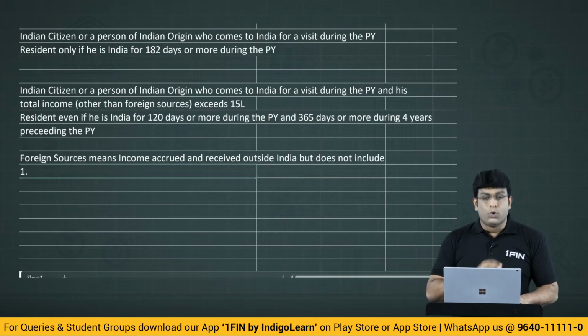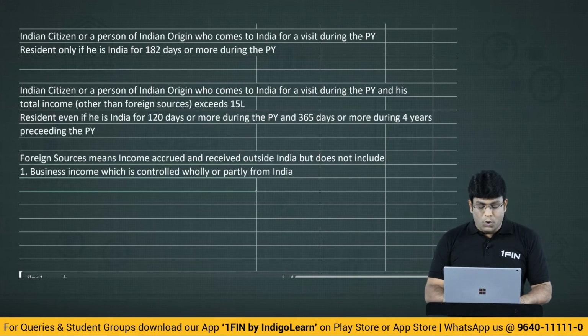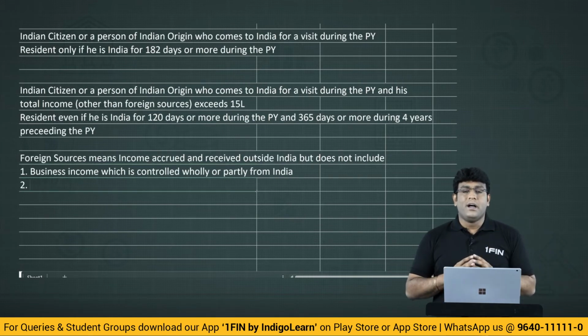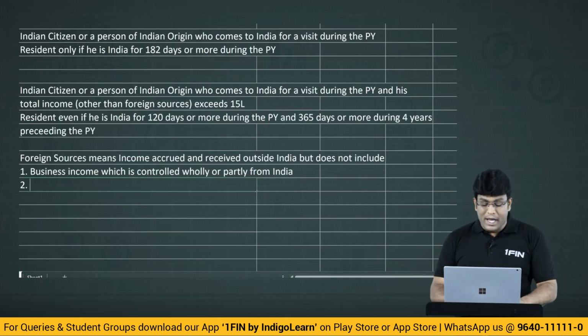But does not include, number one, business income which is controlled wholly or partly from India. What is that language, my dear friends? Business income which is controlled wholly or partly from India. First point is business income which is controlled wholly or partly from India.